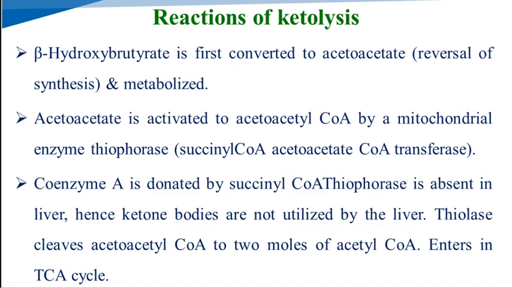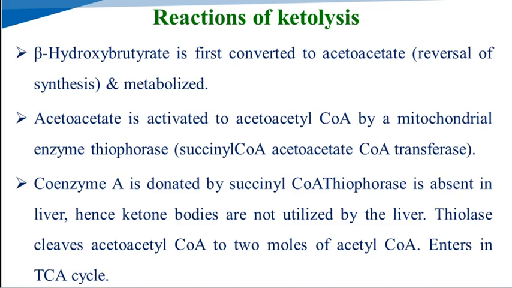Reactions of the ketolysis: the beta hydroxybutyrate is first converted to acetoacetate. This is the reversible reaction of the synthesis of beta hydroxybutyrate from acetoacetate. So the beta hydroxybutyrate gets metabolized by this reaction.